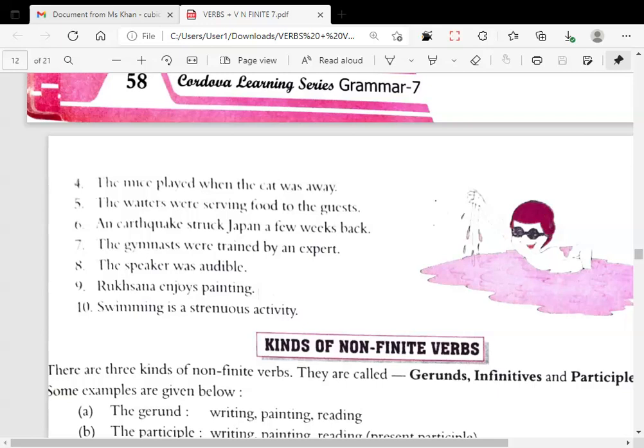Okay, nice. Now move to the next highlight, that is kinds of non-finite verbs: gerunds, infinitives, participles. As I told in the beginning, children, for this first term examination, which will be covering your first 6 months, we will be keeping it till infinitives only. Else my clauses and phrases will not be going in your head, because there will be so many topics then.